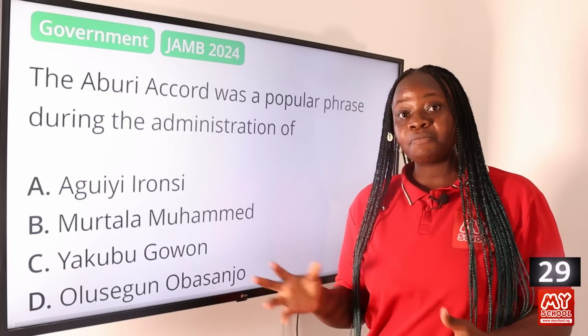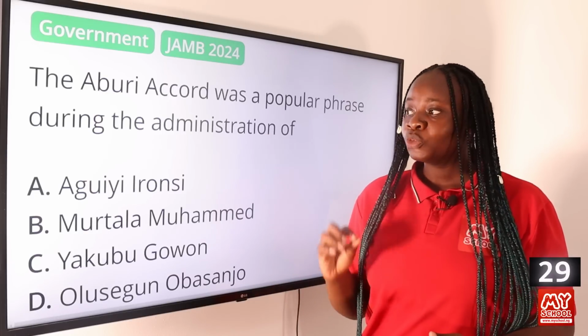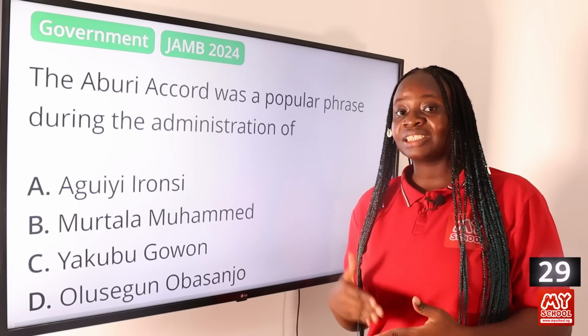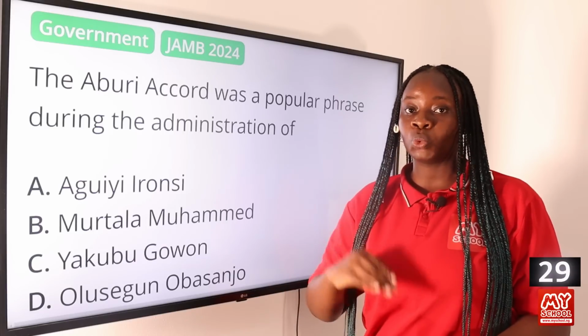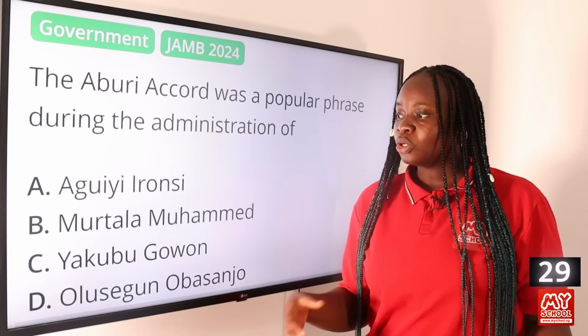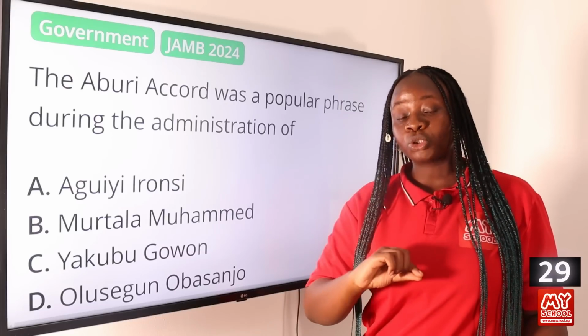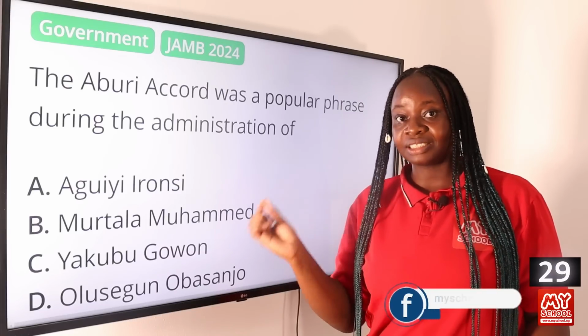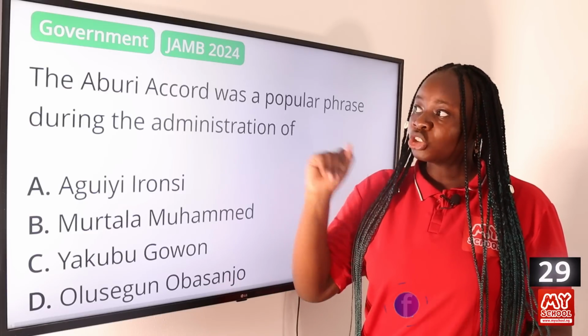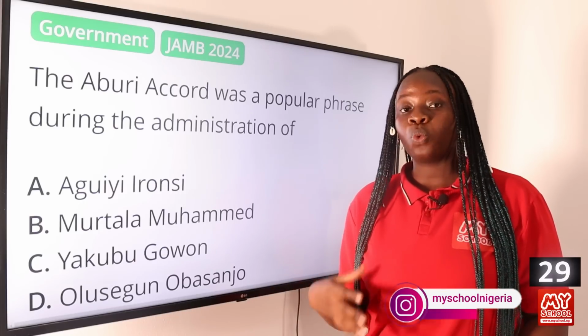So the reason for them meeting in Aburi, Ghana to discuss an accord, to discuss this declaration, is so that they can prevent an all-out war between the federal government of Nigeria and the eastern region. This took place between the 4th of January and the 5th of January in 1967, before the Civil War began. So this shows that the Aburi Accord or declaration was not fruitful.